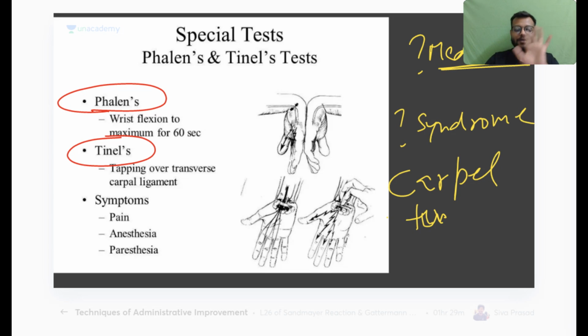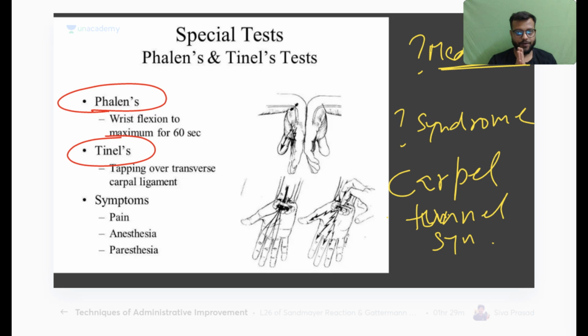Oh, I have written already median nerve. Okay, sorry. Median nerve and carpal tunnel syndrome. You can see easily in the images that this is your Phalen's test. Okay, Tinel's test, just tapping on the median nerve at the flexor retinaculum, and in all these there will be pain, tingling, numbness sensation in the thumb, index finger, and the middle finger.